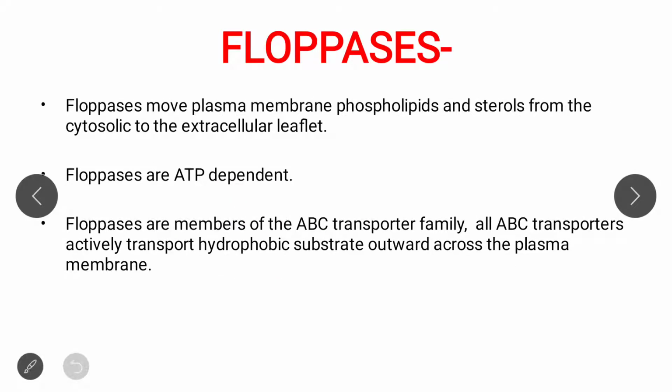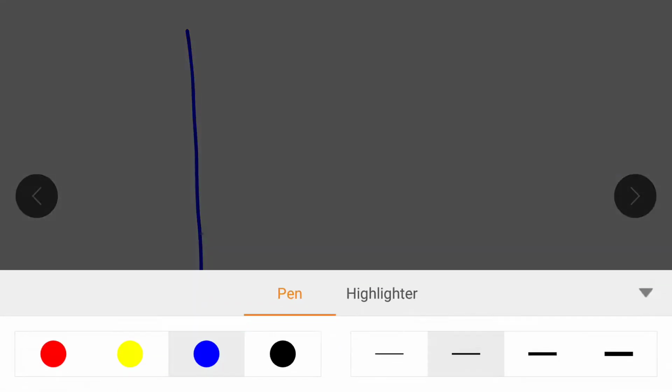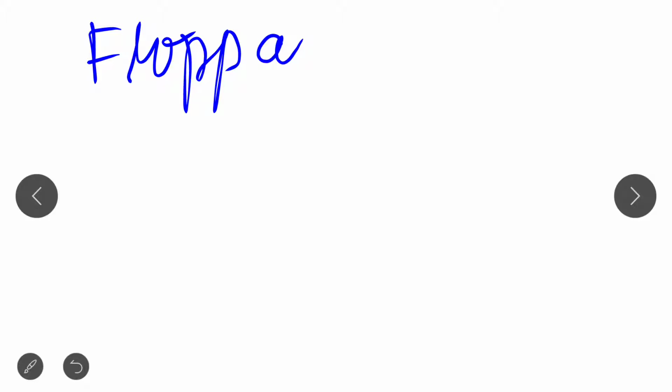Now next, move to the floppase. What is floppase? First of all, we look at the floppase with the help of a diagram. So this is a floppase. We are basically studying here about floppase.